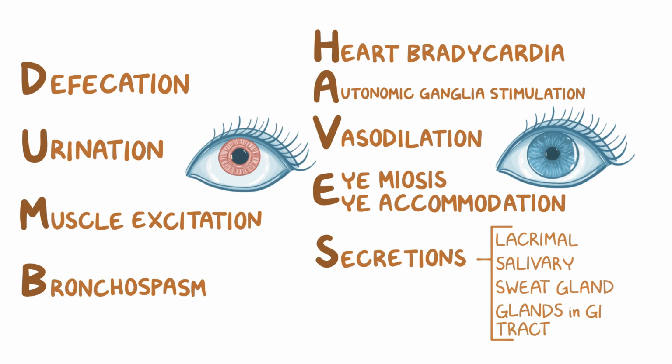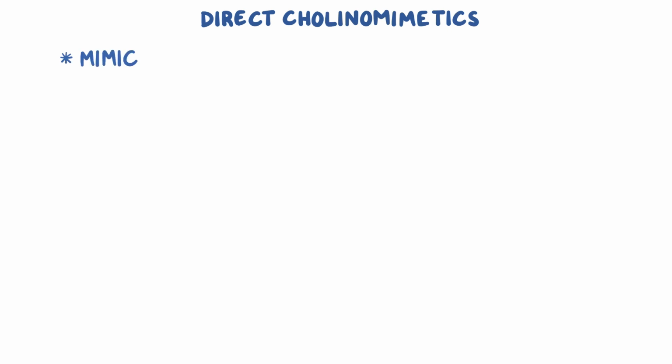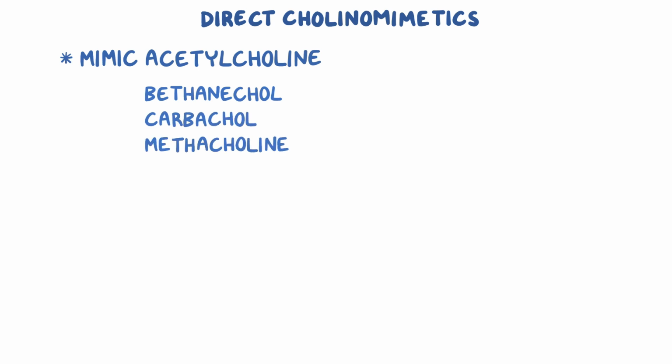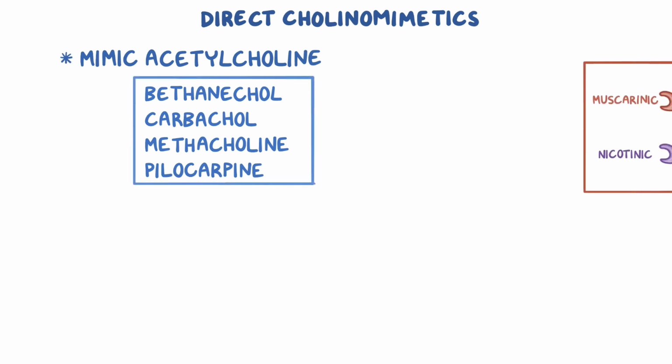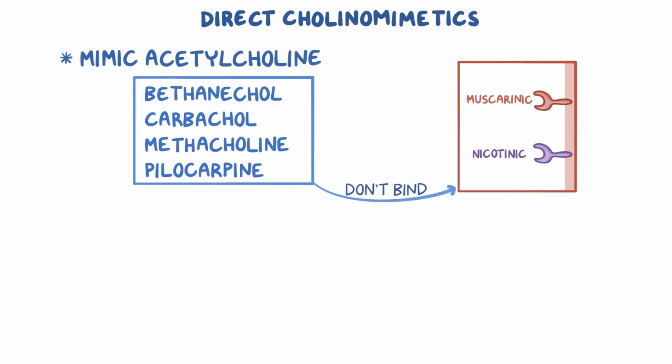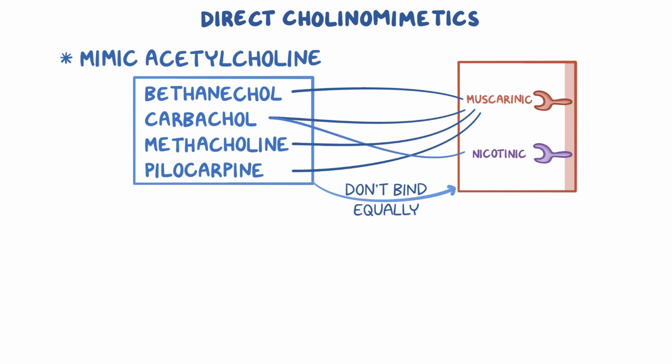Medications that directly act on muscarinic or nicotinic receptors are called direct cholinomimetics because they mimic acetylcholine. Examples of these medications include bethanechol, carbachol, methacholine, and pilocarpine. But they're not exactly like acetylcholine. That's because, unlike acetylcholine, direct cholinomimetics don't bind to the muscarinic and nicotinic receptors equally. Instead, some of them are relatively selective for one receptor or the other.